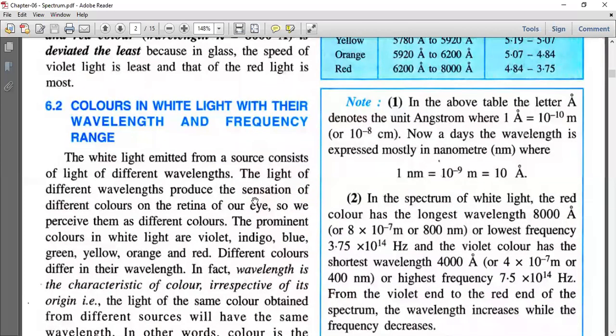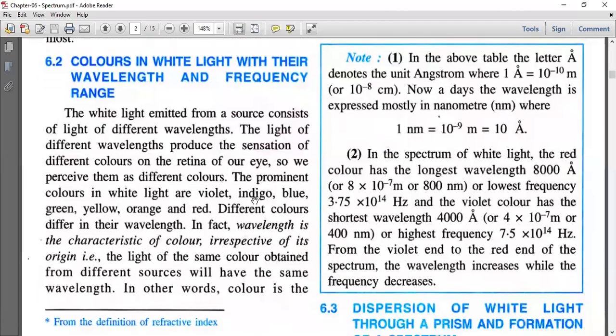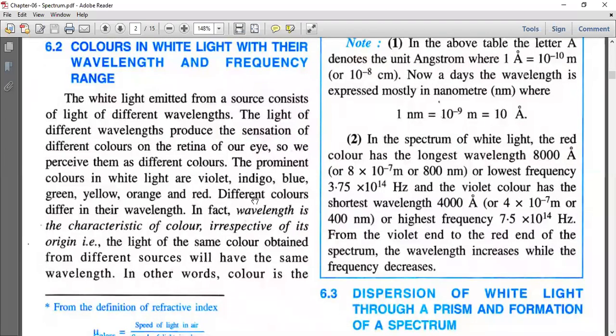Next one, colors in white light with their wavelength and frequency. See here, the white light emitted from a source consists of light of different wavelengths. We all know that white light is a mixture of different colors, so that is the reason it has different colors in it. So as soon as it enters the medium, different colors get deviated according to their wavelength.